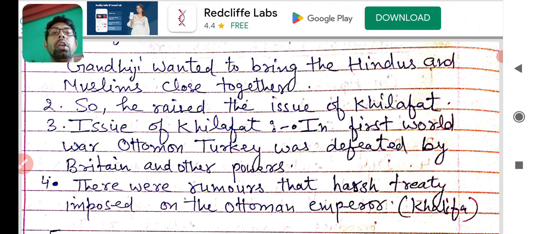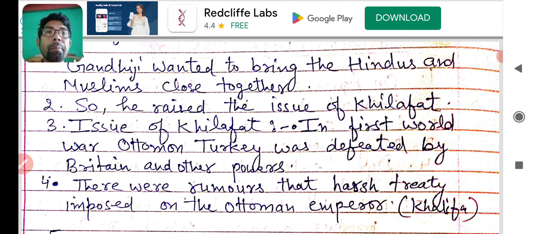Ottoman Turkey was defeated by Britain. You learnt in 9th class about the First World War, and in it you learned that Ottoman Turkey and Germany etc. were defeated by Britain and Russia. So in the First World War, Ottoman Turkey was defeated by Britain and other powers. There were rumors that a harsh treaty would be imposed on the Ottoman Empire, whose ruler was known as Khalifa.